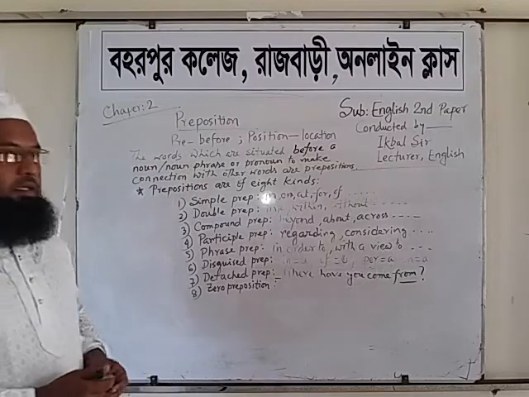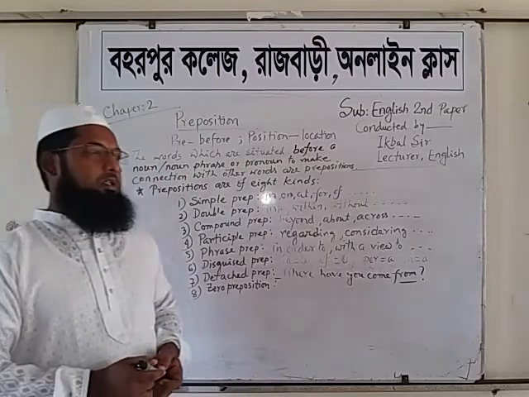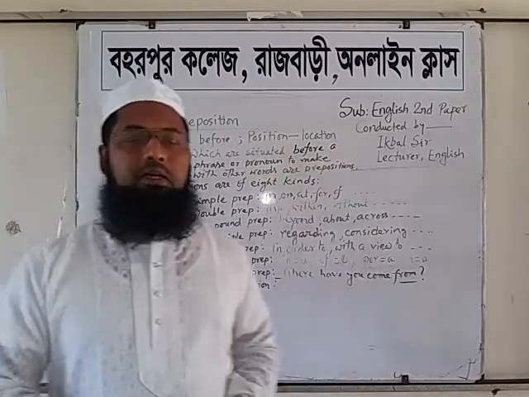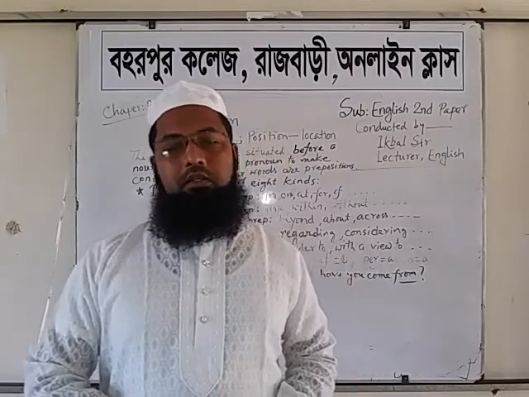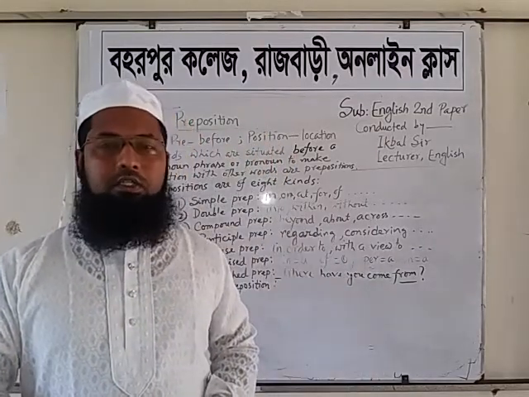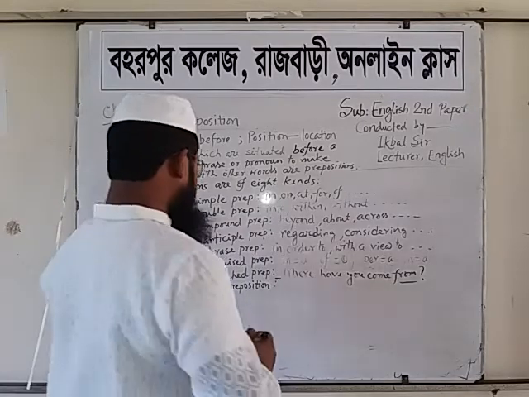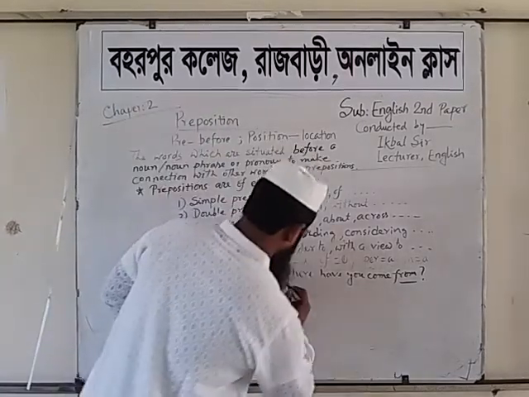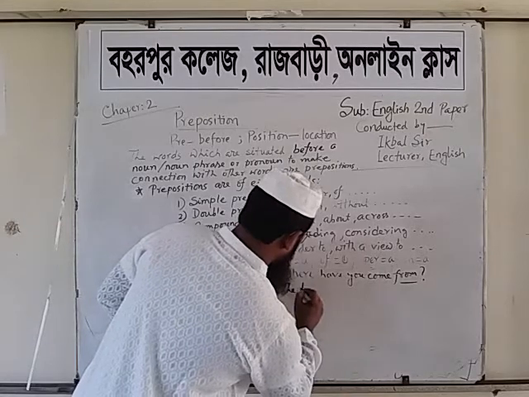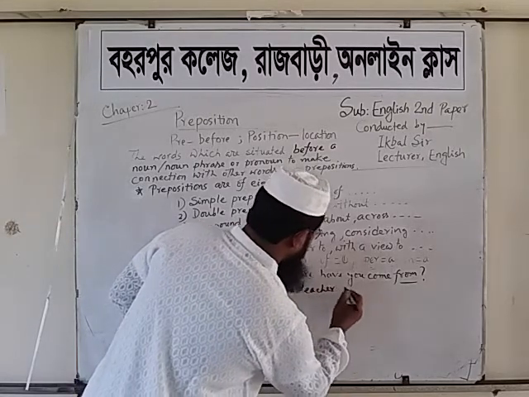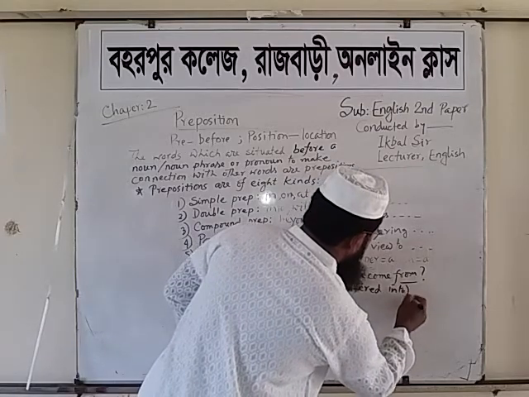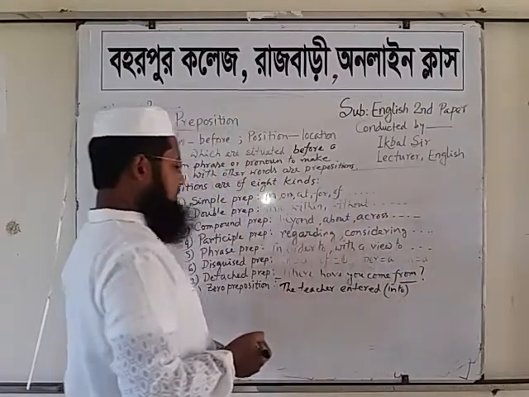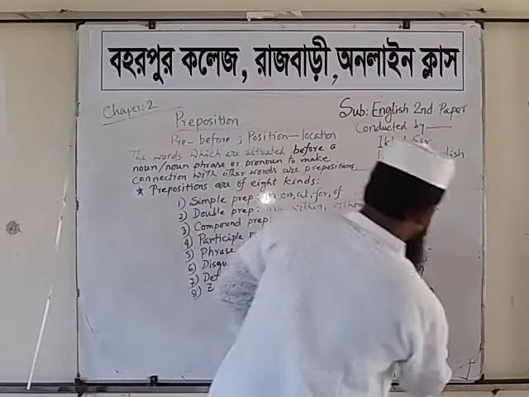And number 8 is zero preposition. Sometimes in a sentence, we express the meaning of a preposition, but we don't use it in the sentence. That is called zero preposition. Here, the teacher entered into the room.